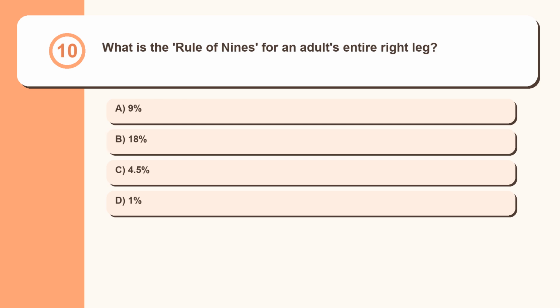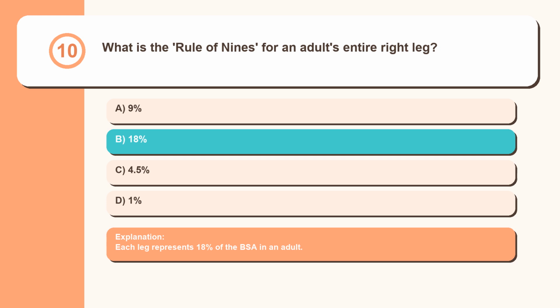Question 10. What is the rule of nines for an adult's entire right leg? 9%, 18%, 4.5%, 1%. Each leg represents 18% of the BSA in an adult.